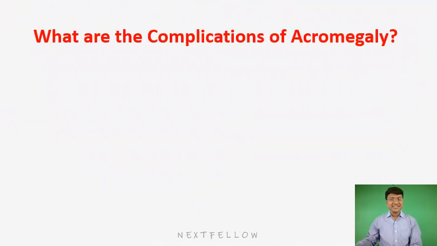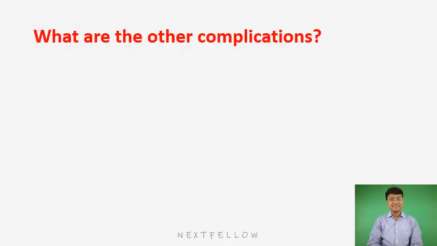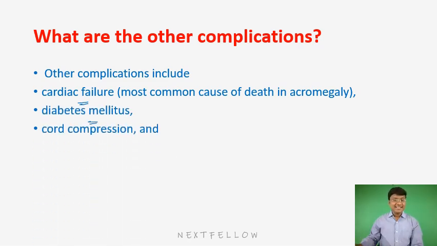finally, what are the complications of acromegaly? Complications of acromegaly include compression of the surrounding structures by the tumor. That includes visual abnormalities, in the form of bitemporal hemianopia. Then there can be development of congestive cardiac failure, and this is the most common cause of death as well. Other complications are diabetes mellitus and then cord compression.